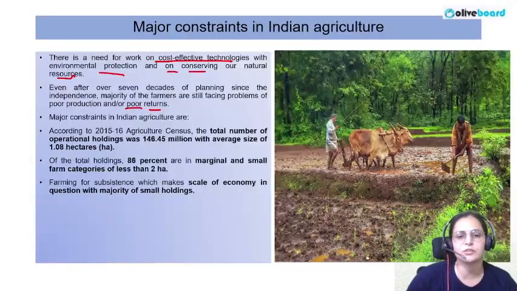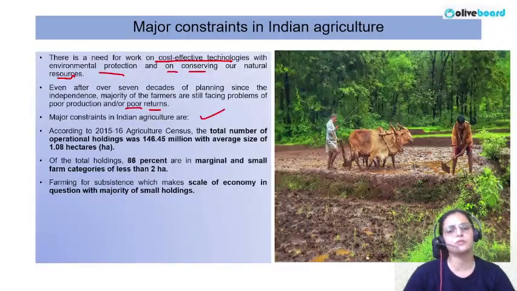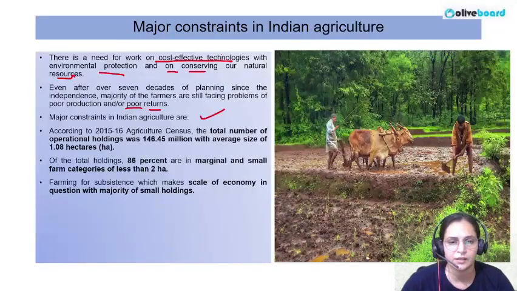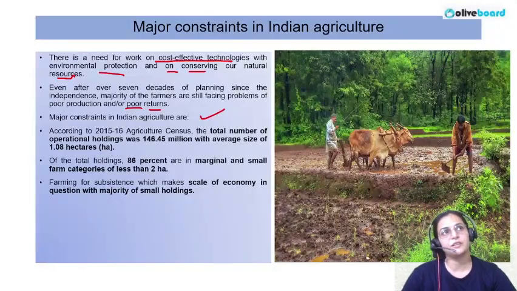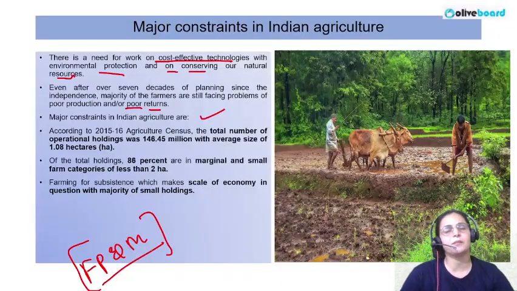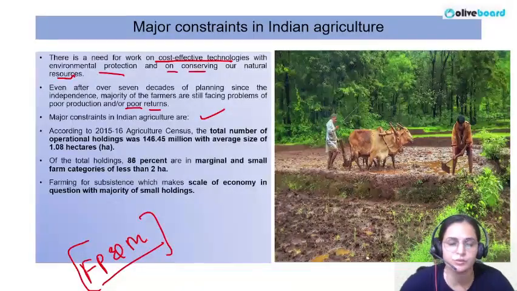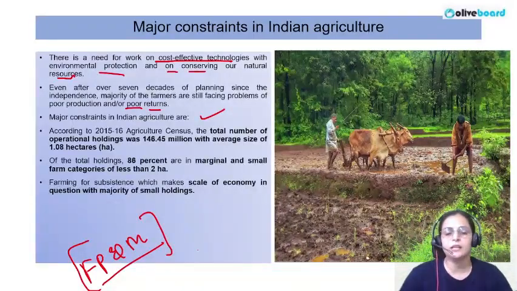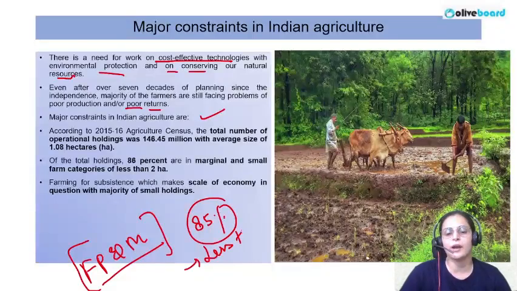So the major constraints in Indian agriculture are these. What are the major challenges because of which we are still not able to install and use farm power and machinery in the manner we are expecting? The reason is that in our country nearly 85% of the farmers have land holdings of even less than 2 hectares.